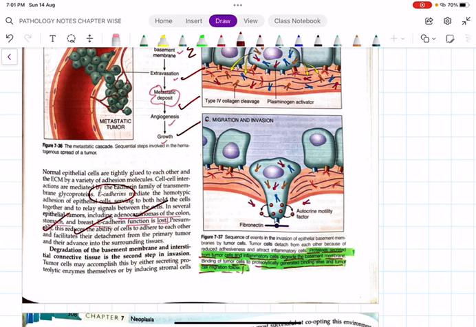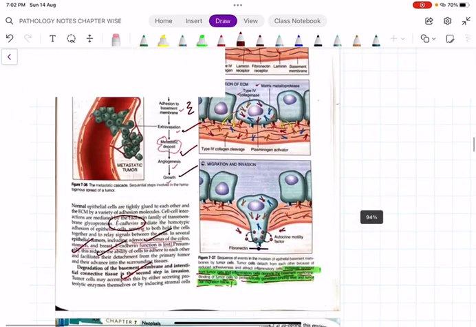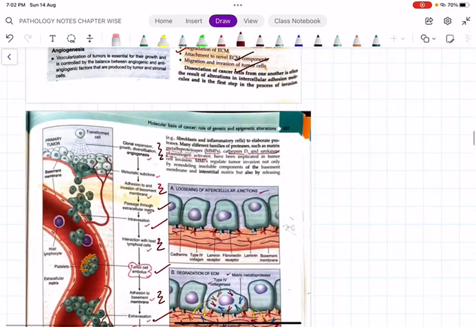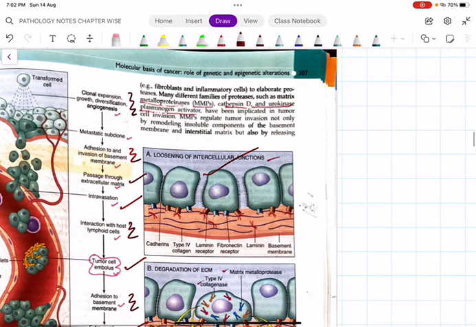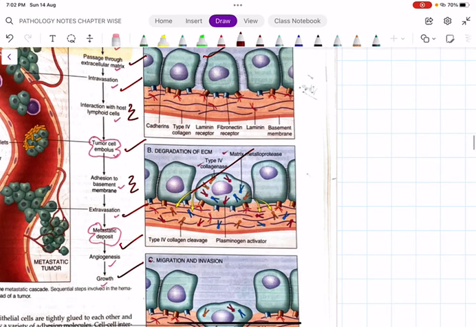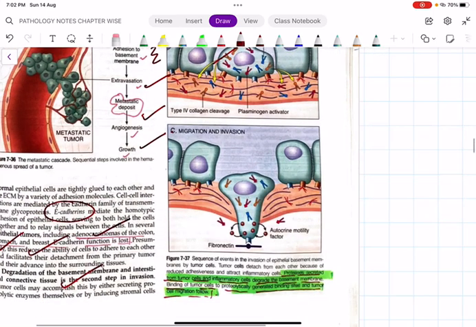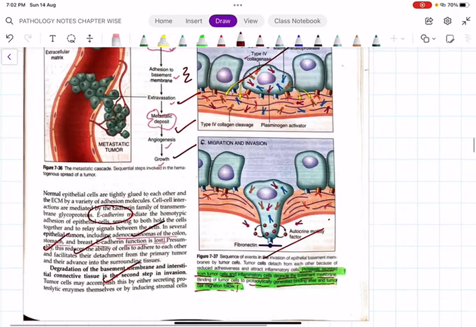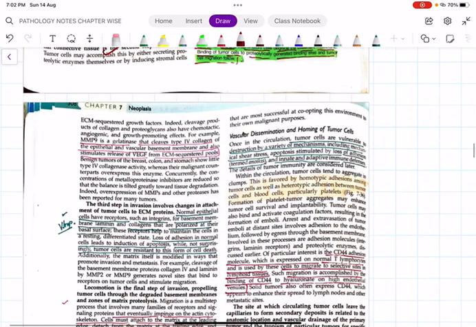Then the second step is degradation of the basement membrane and interstitial connective tissue. You can see this in the picture also: there will be loosening of the intercellular junctions, degradation of the ECM with the help of type 4 collagenase, and finally migration and invasion. So matrix metalloproteinase 9, which is a gelatinase, cleaves type 4 collagen. It will also stimulate the release of VEGF.